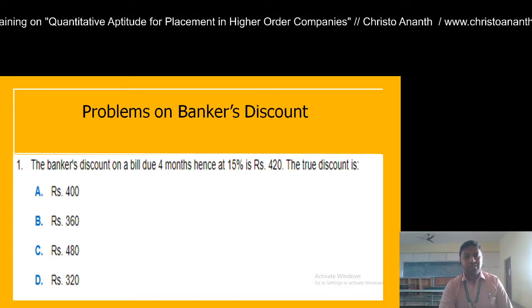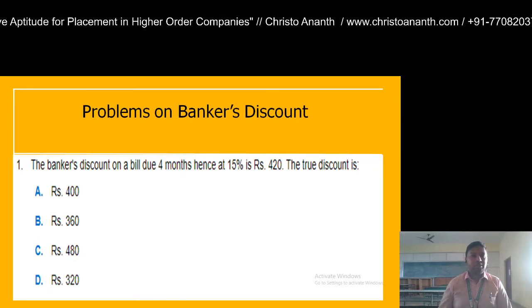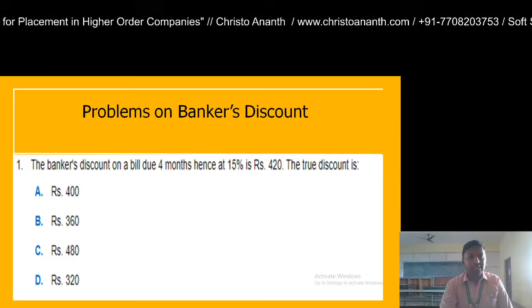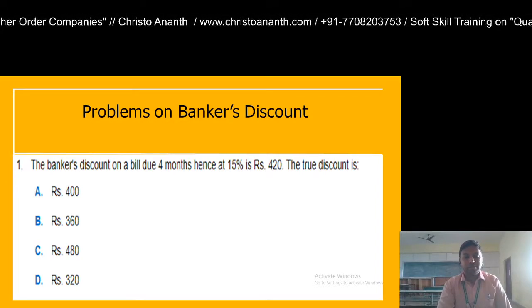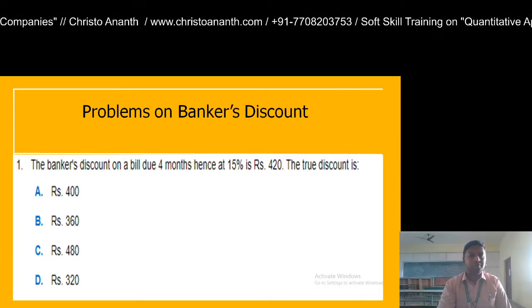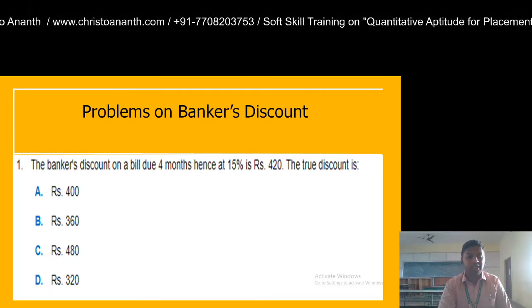What is the true discount? You are given the banker's discount, which is 420, the time is 4 months, and the rate of interest is 15%. You are given four options: 400, 360, 480, and 320.